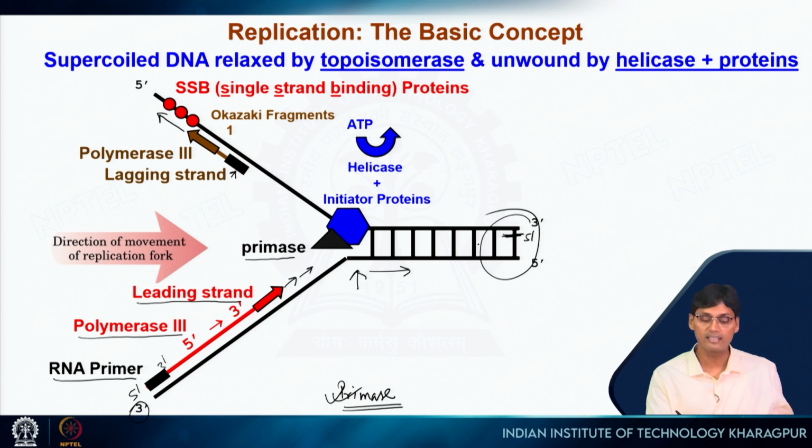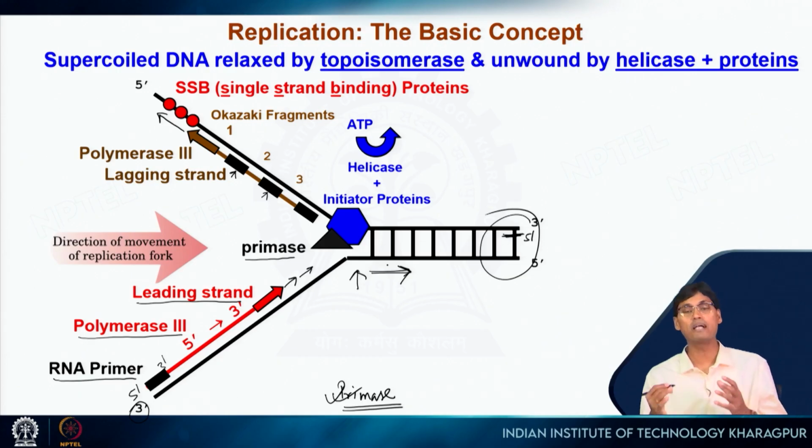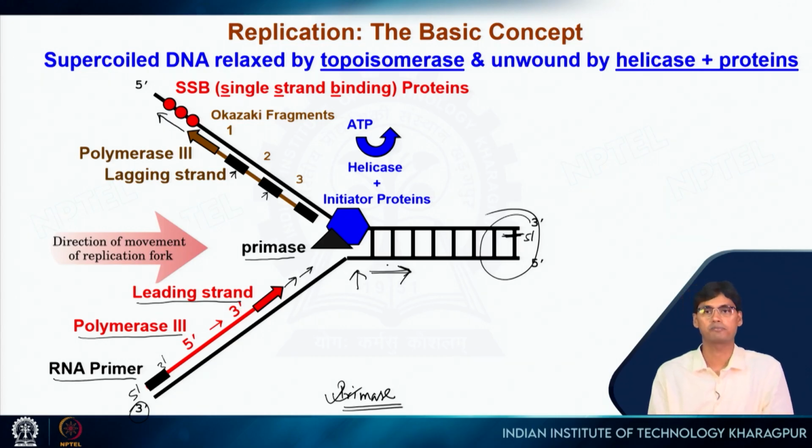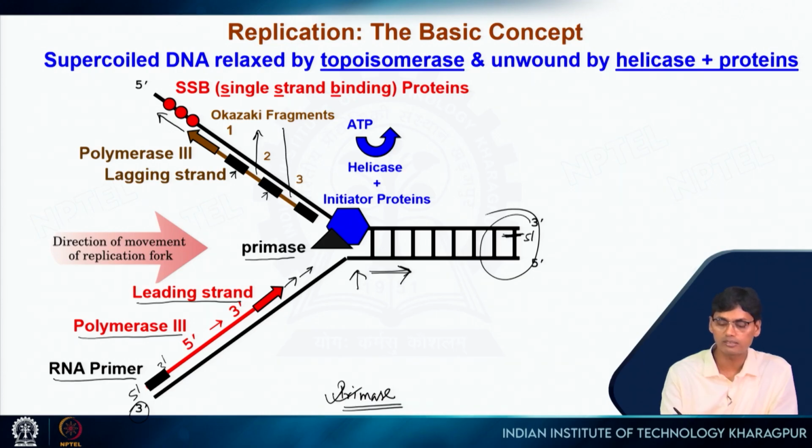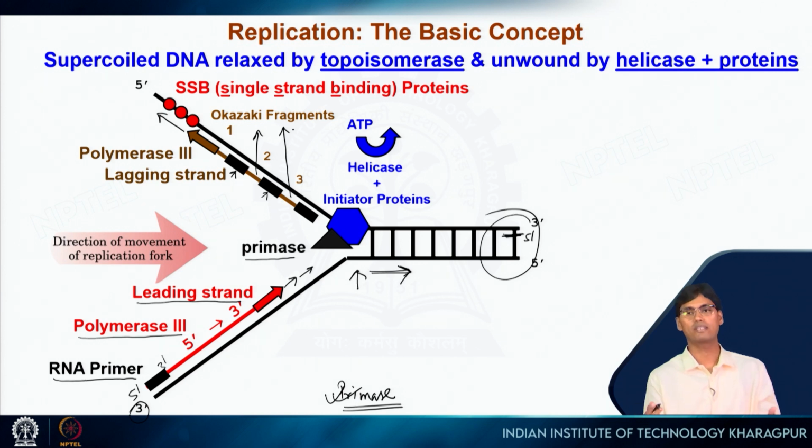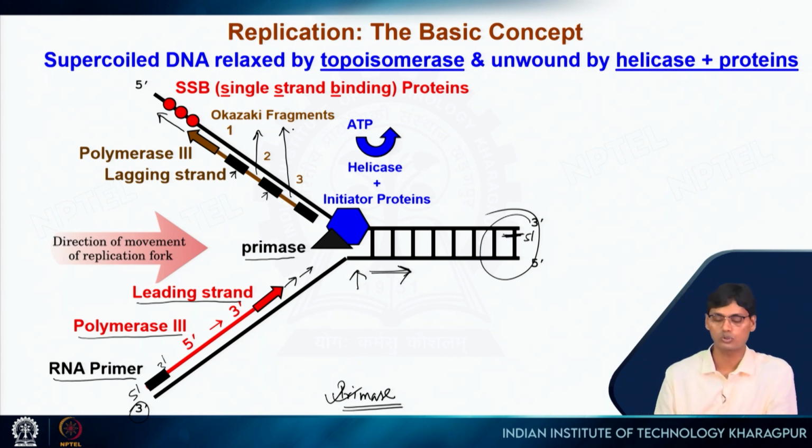So it's still double-stranded and helical structure. As a result, this strand will be synthesized in a sequential manner. You can see another primer came here and this short segment of DNA will be synthesized. Then another primer will be there. When the fork moves in this direction, another primer will be attached. So it needs multiple small primers, and then small segments of DNA will be synthesized. Those small segments of DNA are called Okazaki fragments, based on the name of the Japanese scientist Okazaki who discovered this mechanism in lagging strand synthesis.